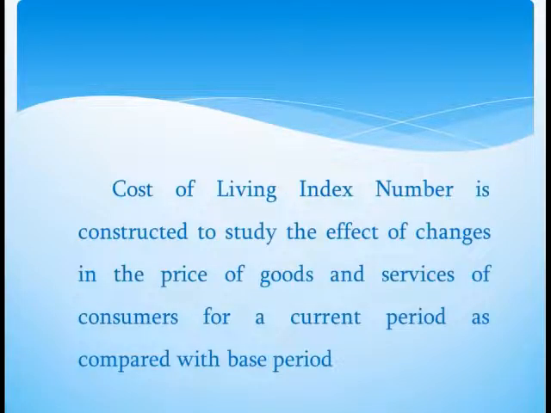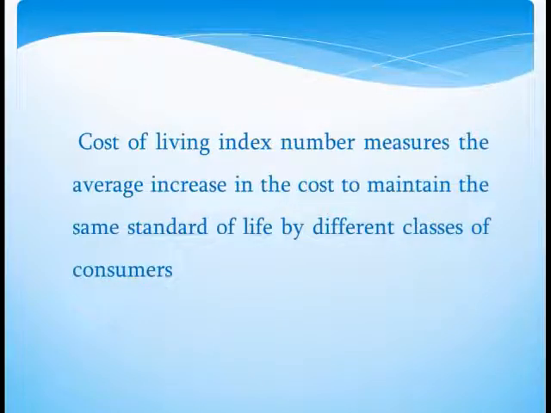Cost of Living Index number is constructed to study the effect of changes in the price of goods and services of consumers for a current period as compared with base period. Cost of Living Index number measures the average change in the price of goods and services paid by the ultimate consumers for a specified group of commodities for a current period as compared to a base period.